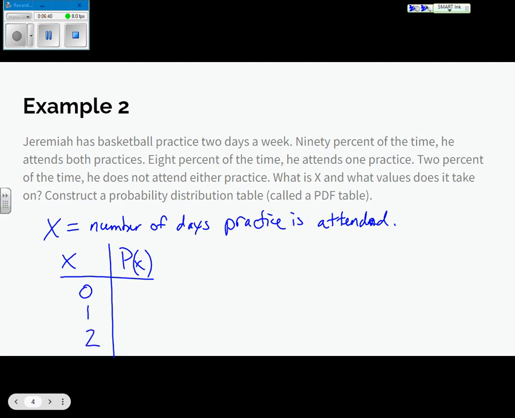So what's the probability he attends 0 times? 2%. Oh, I did it backwards, didn't I? That's all right. 2%. So it's perfectly fine to write this as a decimal. It doesn't have to be a fraction like we had on the last one. How many times did he go one time? 8%. And so he goes both times. It says 90% of the time. And that'd be a PDF table. Kind of check it. All my probabilities between 0 and 1, and they add up to be 1. So I'm set.